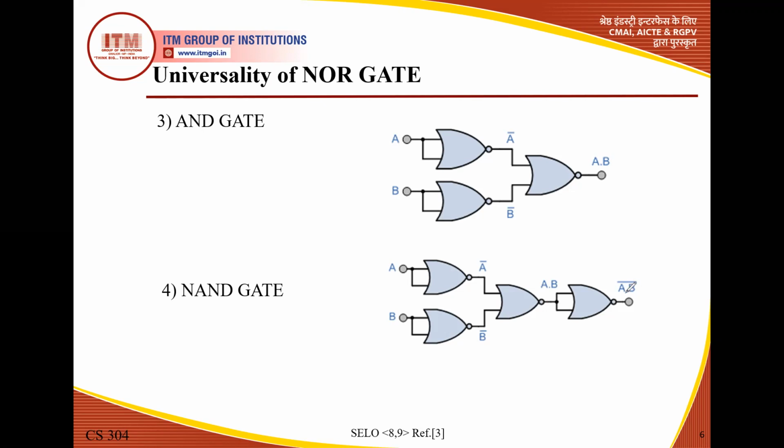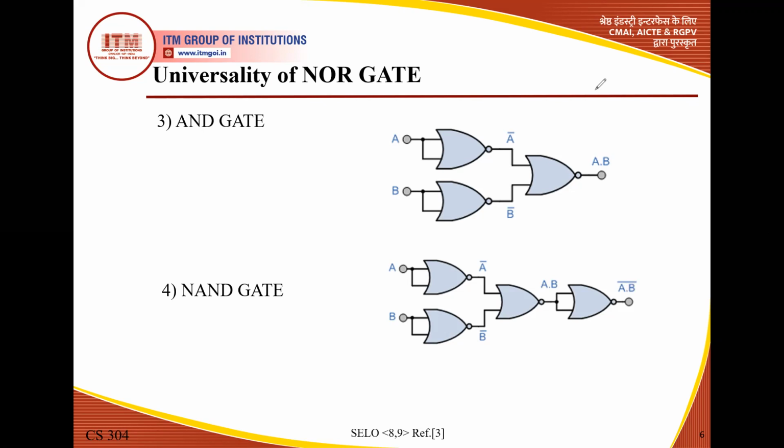In De Morgan's, this dot sign is replaced by plus and we take the complement of the individual variables. So this is A bar plus B bar. So here we cover AND gate and NAND gate both.